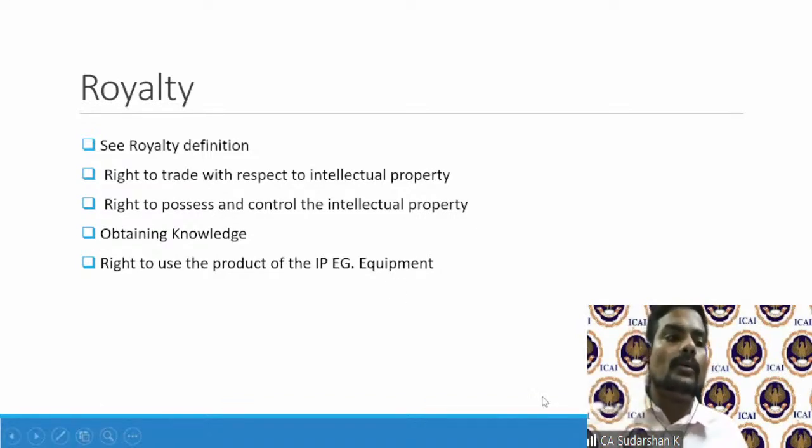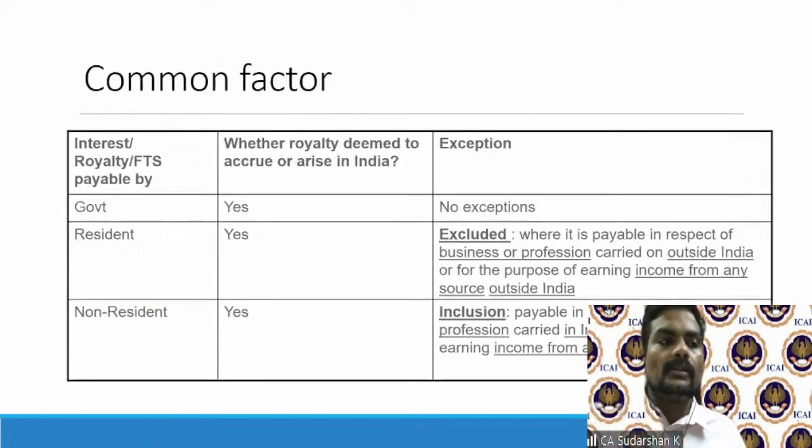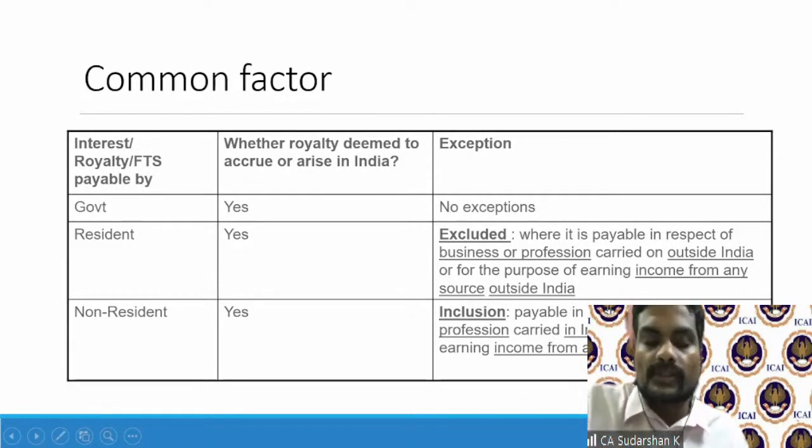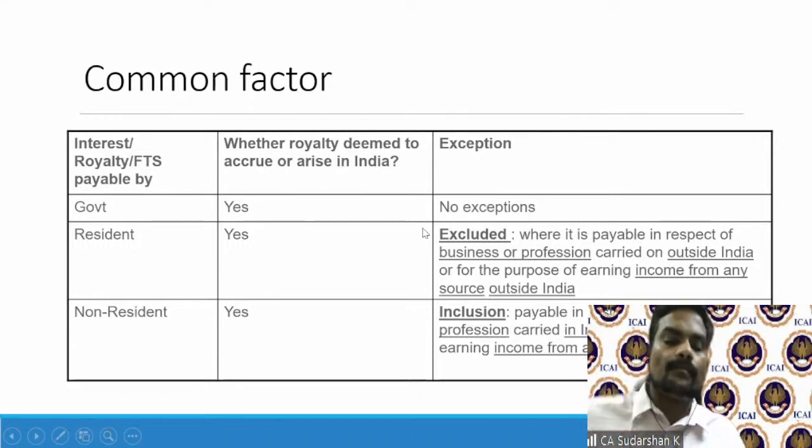What you need to, however, watch is when there is a non-resident to non-resident payment, see if it is included. If it is for any business or profession carried on in India and for the purpose of earning any income from a source in India, then it becomes a royalty payment.